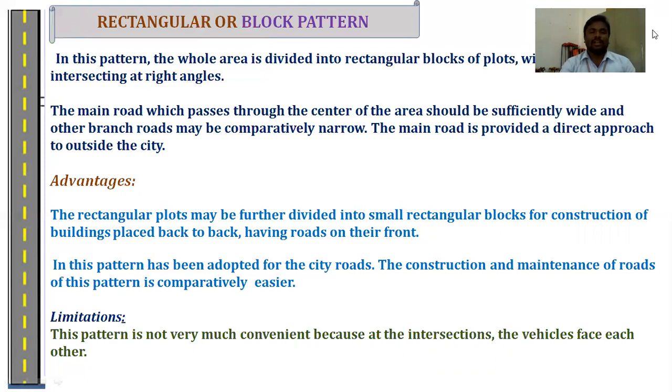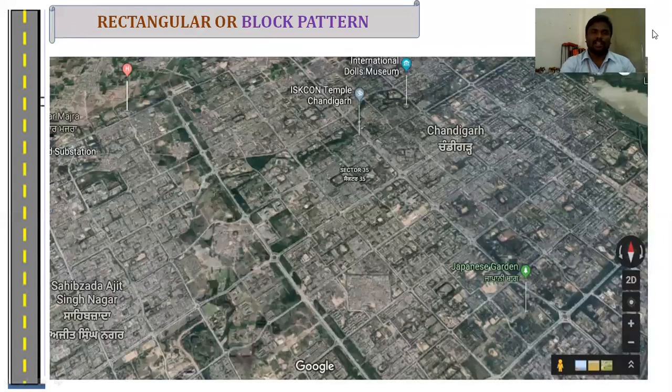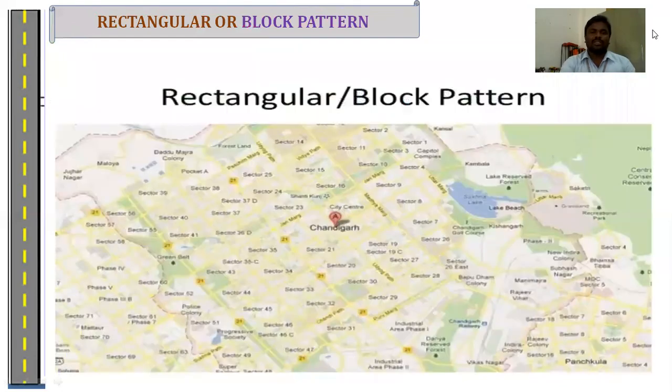Limitation: this pattern is not very convenient because of the intersections, where two vehicles face each other. That is one of the disadvantages. This is one of the practical applications of the rectangular block, that is Chandigarh. In these satellite images, we can clearly observe that the total area is divided into rectangular blocks connected to different types of road network patterns. So this is a map of Chandigarh.